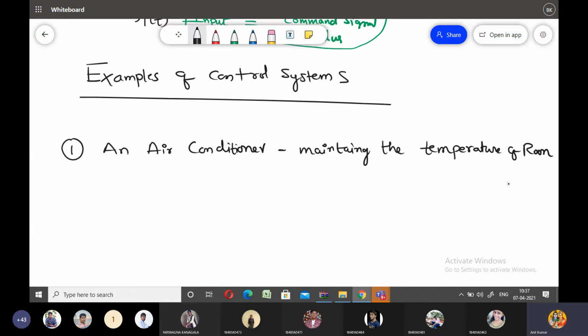I want to maintain a temperature in a room.